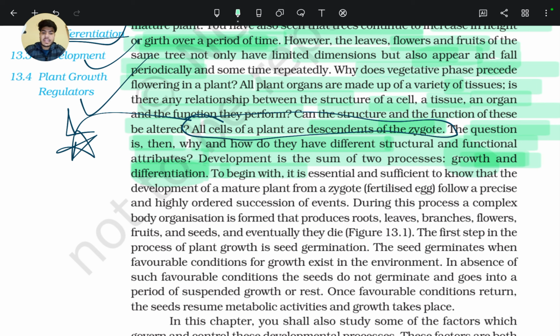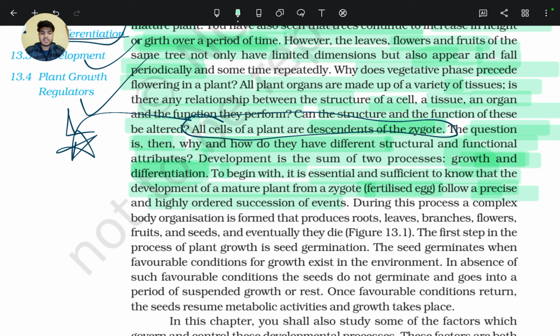To begin with, it is essential and sufficient to know that the development of a mature plant from a zygote, or fertilized egg, follows a precise and highly ordered succession of events.